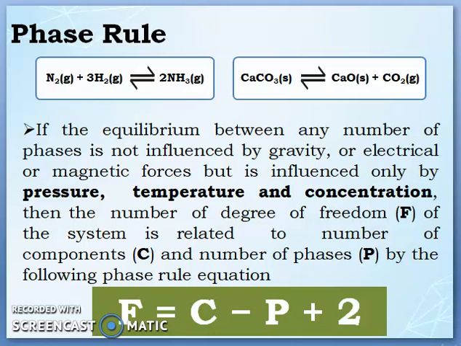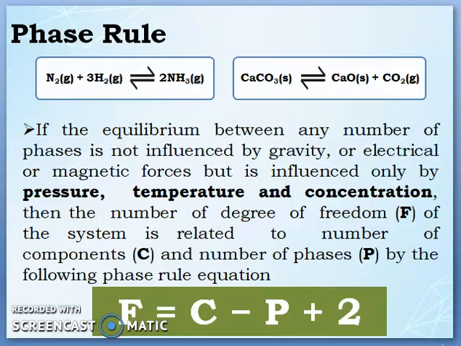In our next module, we are going to see what is meant by F, what is meant by C and what is meant by P. In this particular module, you just have to observe one thing, that we are having homogeneous reversible chemical reactions which can be studied using chemical equilibrium. Heterogeneous reversible chemical reactions can be studied using phase rule, which was given by Willard Gibbs.